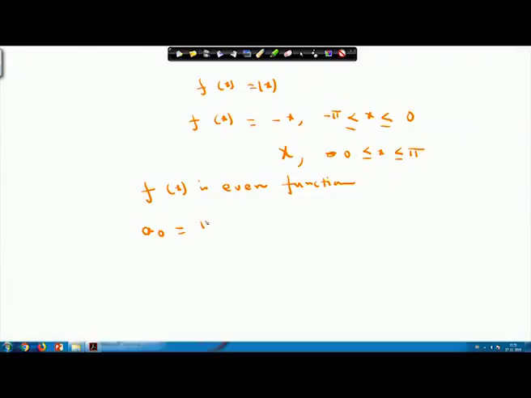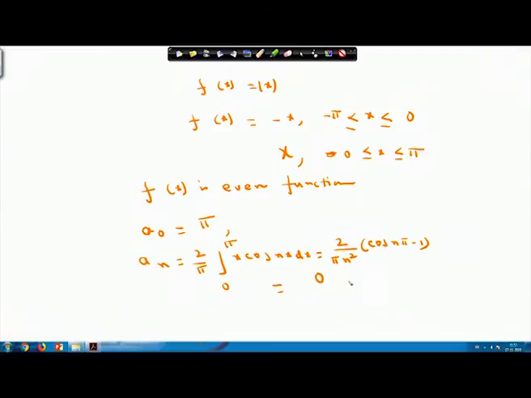Your a_0 will be equal to pi if you just calculate it, and your a_n will be equal to 2/pi times the integral from 0 to pi of x cos nx dx. So, your evaluation becomes easier: 2/(pi n^2) times (cos n pi minus 1). This value will change depending upon the value of n.